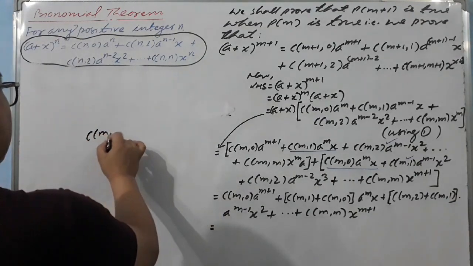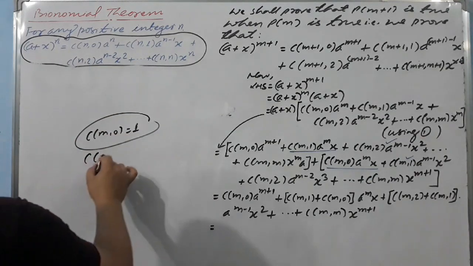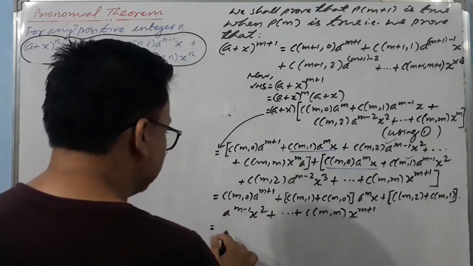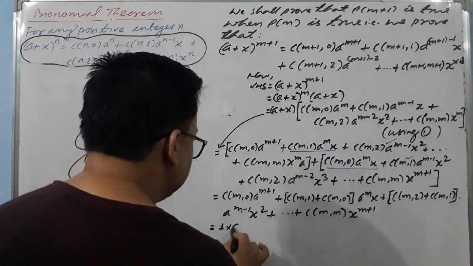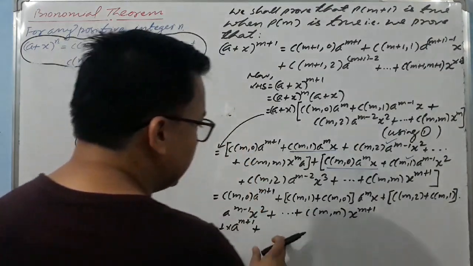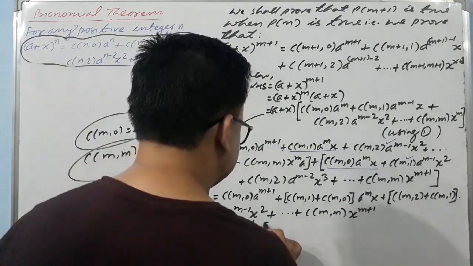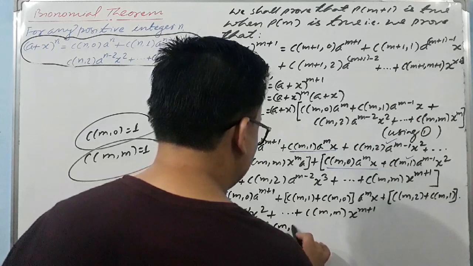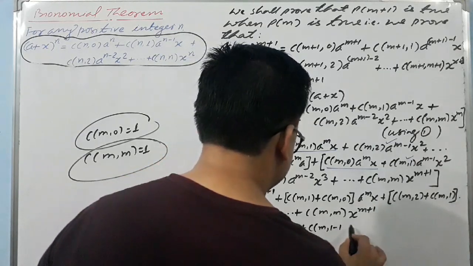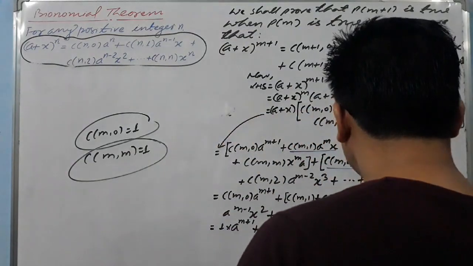C of m comma 0 is equal to 1. You can check yourself. And also C of m comma m is also 1. So I'm going to write only 1 simply. 1 times a raised to power m plus 1, and plus, see very carefully this step, I'm going to make it this way: C of m comma 1 plus C of m comma 1 minus 1. Later I'll explain what I've done. 1 minus 1 is 0.